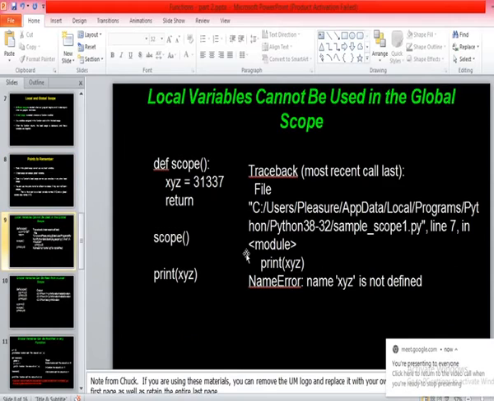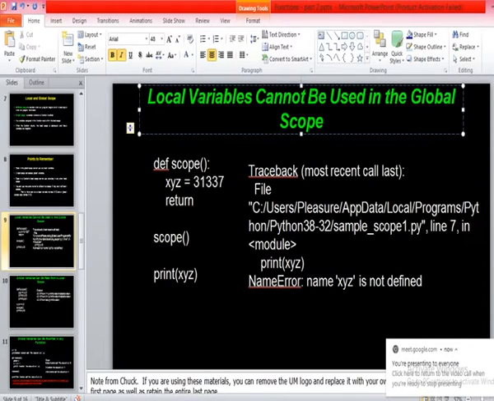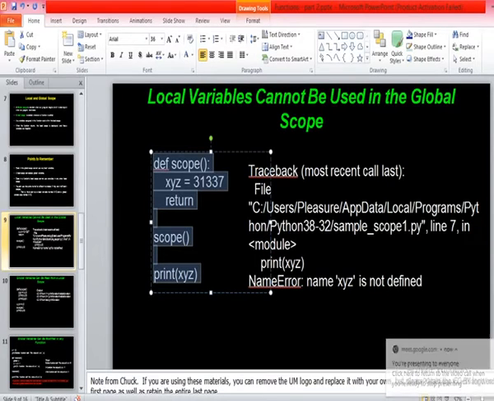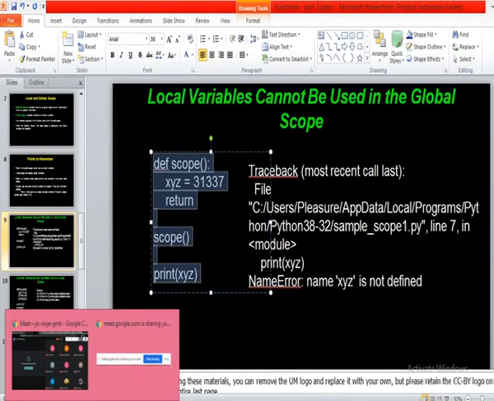The first one you see here now: local variables cannot be used in the global scope. Local variables exist in the function, so those variables we can't access in the global scope. See, for example, we take a program, this one. Take a copy of this one. I've already shown you the error message on the screen also.